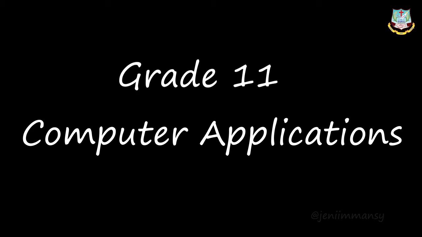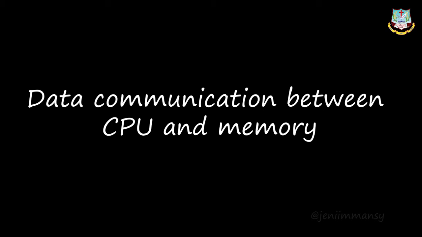Last session we have seen about computer organizations, right? In computer organizations we saw the components of computer system, and here we saw the basics of microprocessor, and we have seen about the arithmetic and logic unit, control unit, registers, that is the internal memory, and then the characteristics of microprocessor, right? In characteristics of microprocessor we saw that it has three main characteristics, that are clock speed, instruction set, and word size, right? And today we are going to see about data communication between CPU and memory.